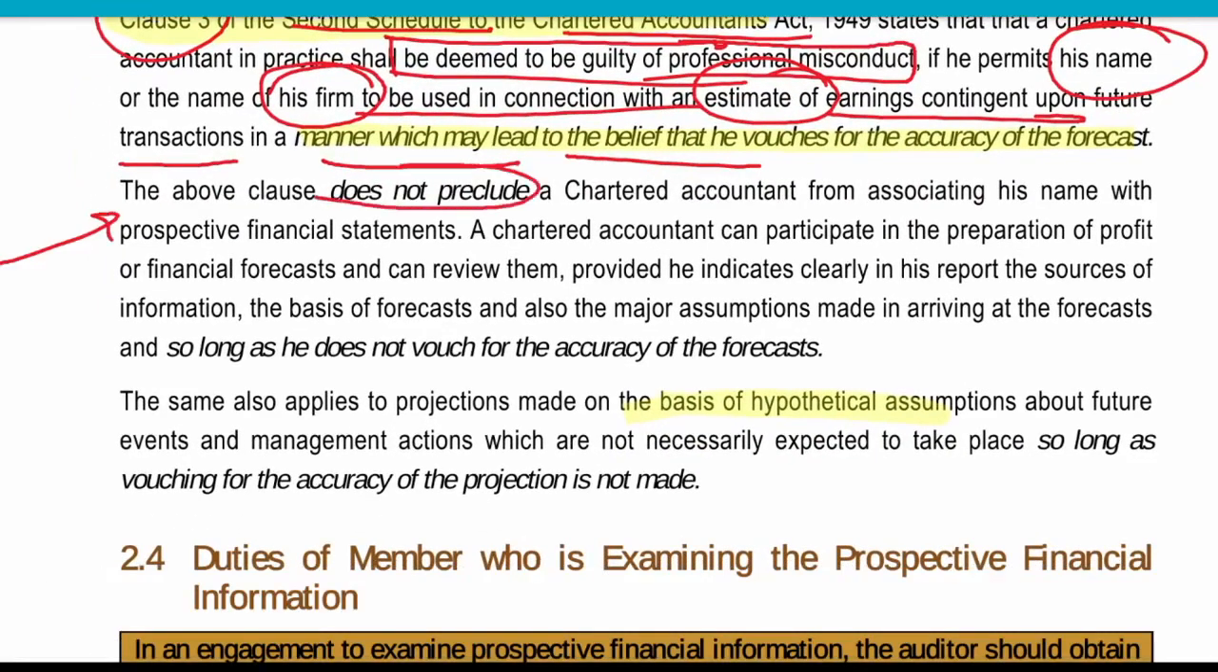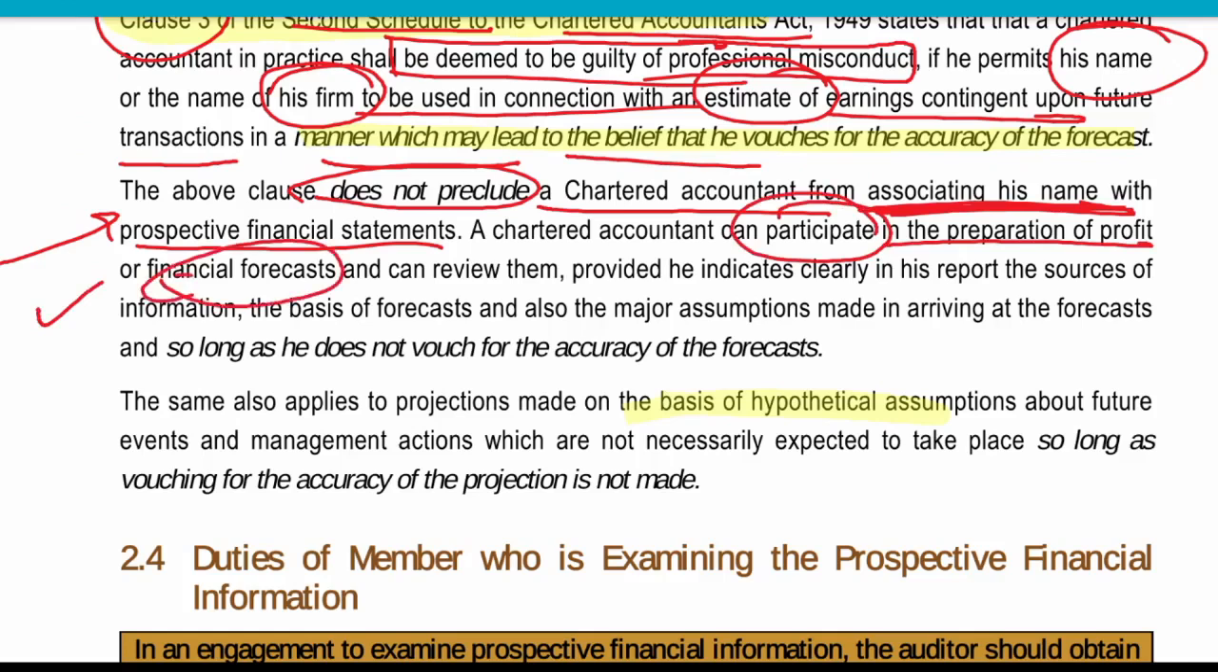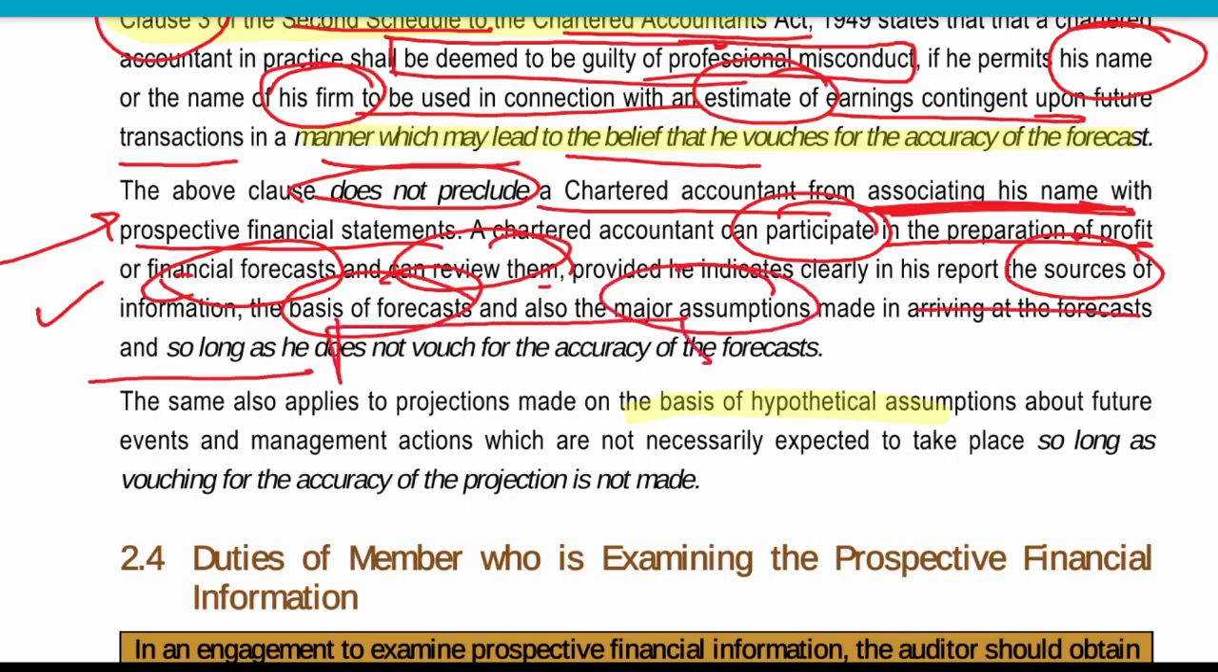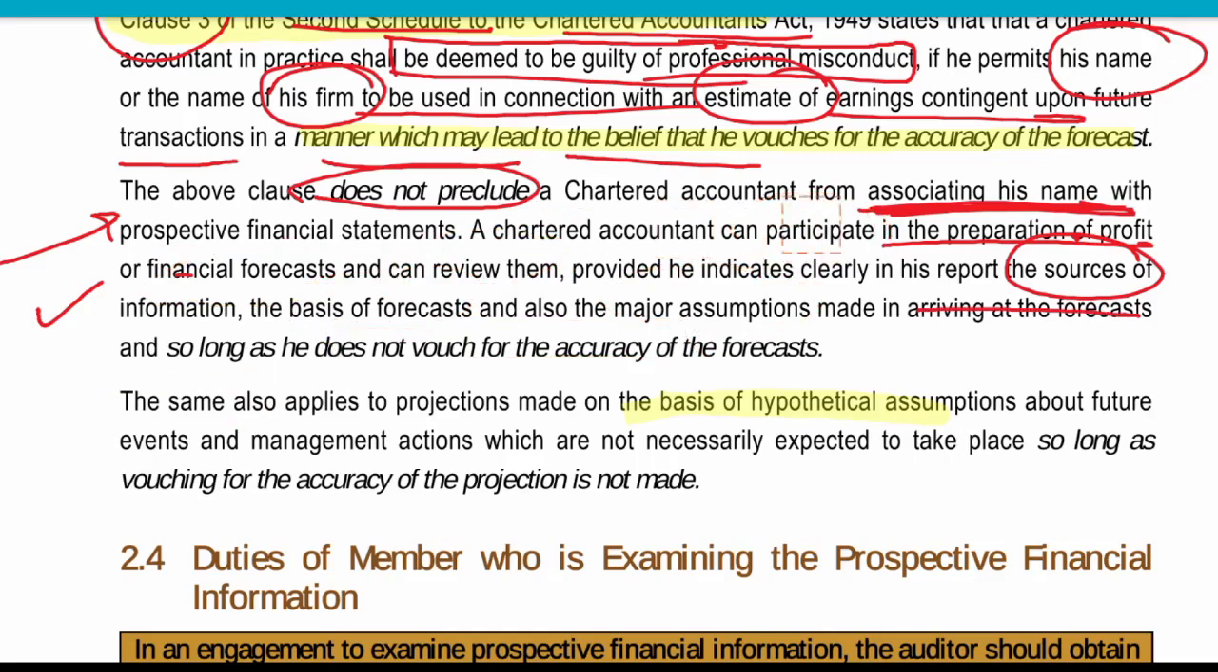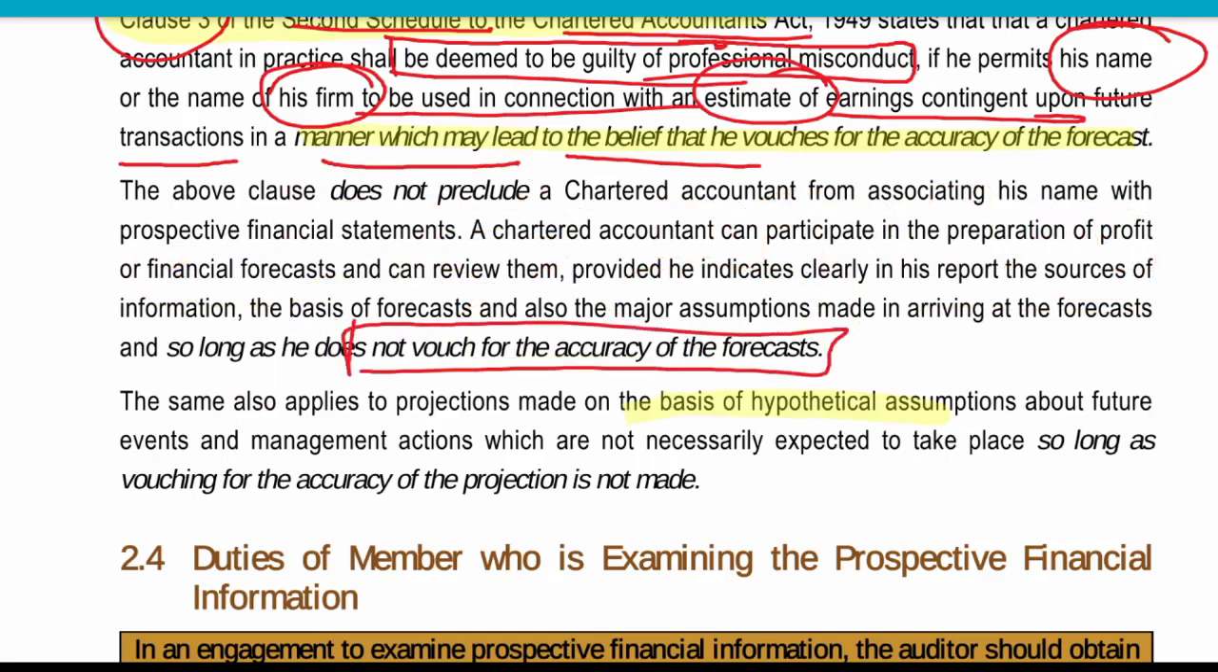The above clause does not preclude a chartered accountant from associating his name with prospective financial information. A chartered accountant can assist in the preparation of profit or forecasted financial information, can review it, and can provide a report, indicating clearly the sources of information, the basis of the forecast and the major assumptions, so long as he does not vouch for the accuracy. The main thing here is that he does not say, okay, this is 100% correct. I'm vouching for this. I'm providing reasonable assurance.